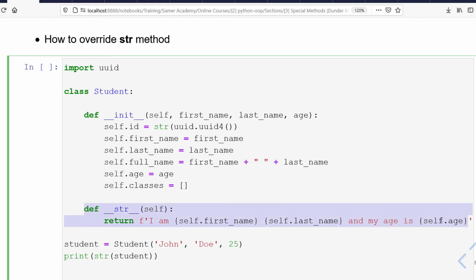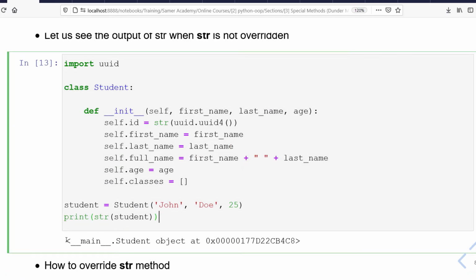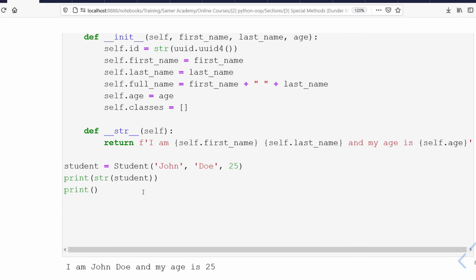Let me run it now, and before I run, let me print one dummy line here. So you will see that I got the following string right now: I am John Doe and my age is 25, whereas here I got this ugly string. So this is the behavior of this method.